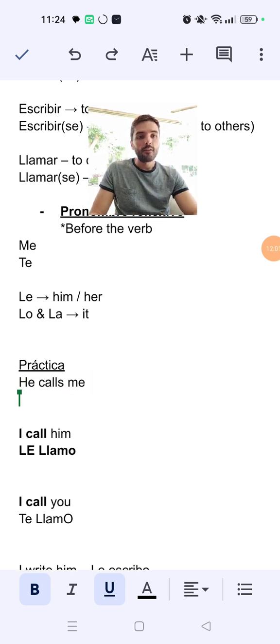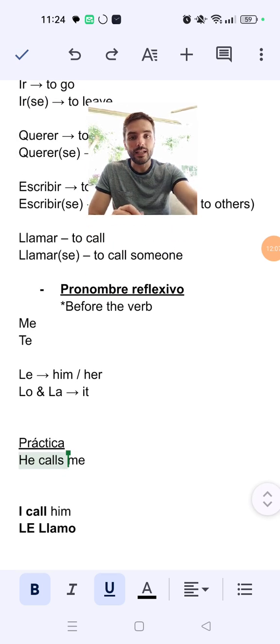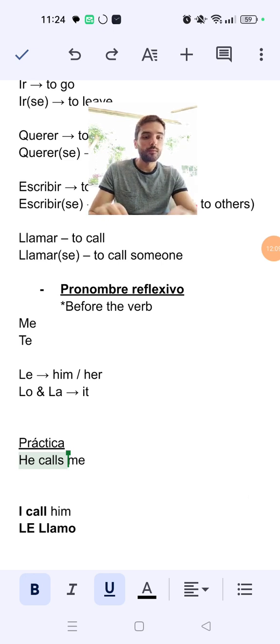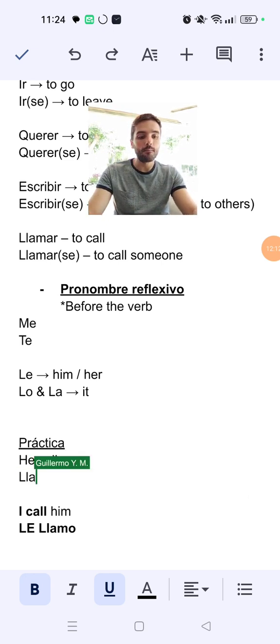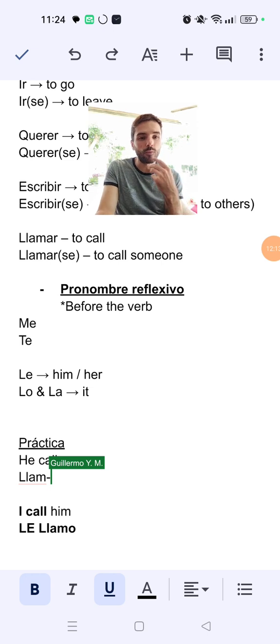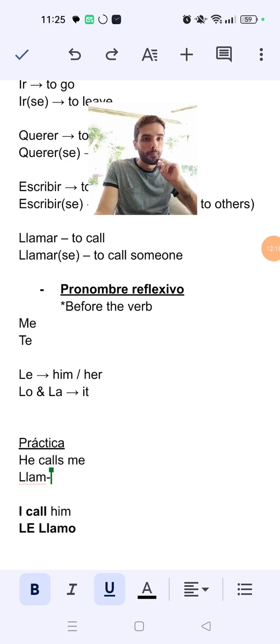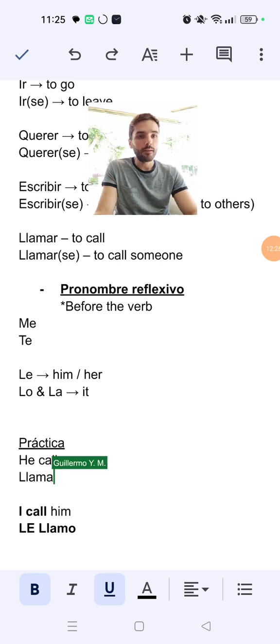So, first we have to translate this part. He calls. We know that llamar is to call. So, what was the declination for the third person singular? Llamo, llamas, llama, and then me, we put it always before.